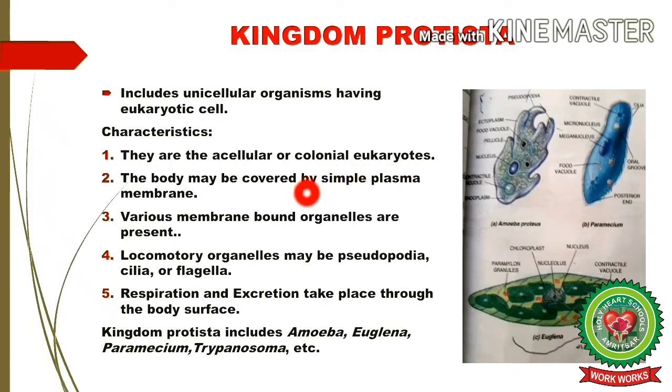The body may be covered by simple plasma membrane or cuticle or pellicle. The cell wall is absent. Various membrane-bound cell organelles are present. Locomotory organelles may be pseudopodia, cilia or flagella. Respiration and excretion take place through the body surface. Kingdom Protista includes amoeba, euglena, paramecium, trypanosoma, etc.